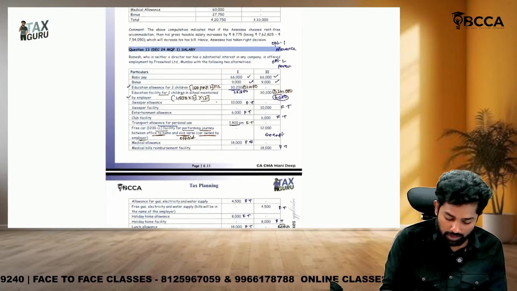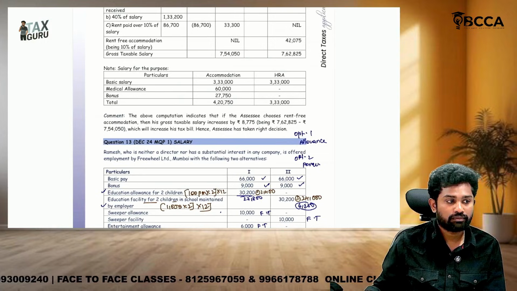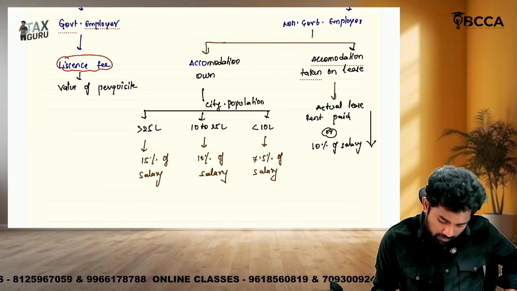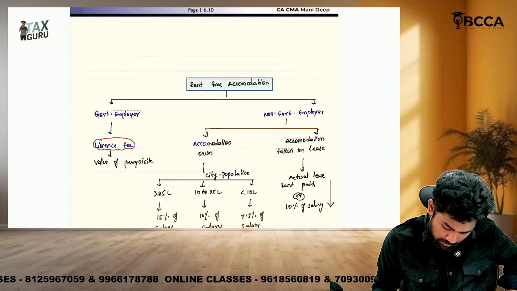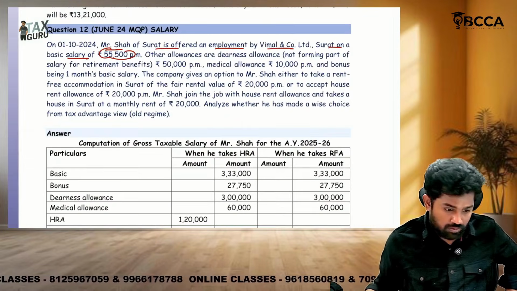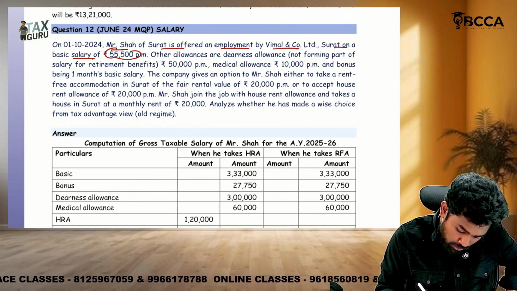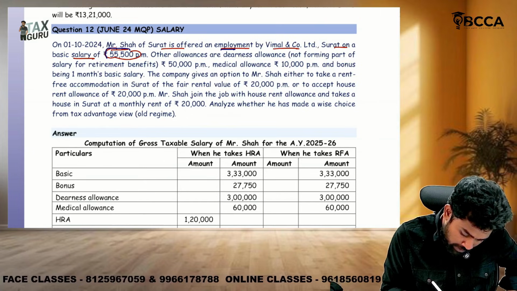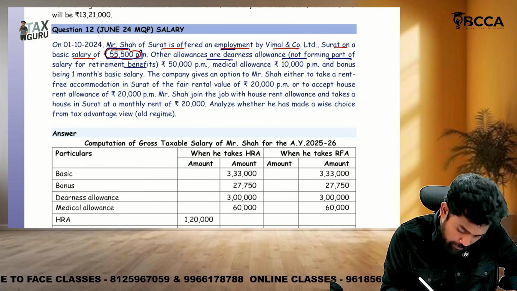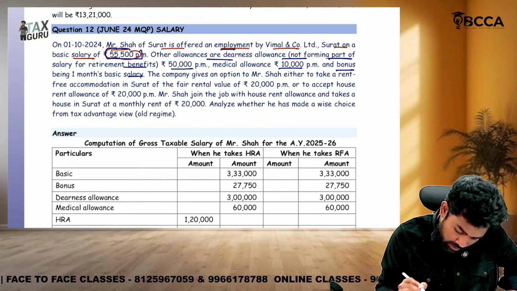Okay, this is the question about salaries, sir. Sir, this question, what is happening, sir? Shah is offered a job in Surat. Basic salary 55,000, other allowances like DA, not forming part of retirement benefits, 50,000, medical allowance 10,000 fully taxable, bonus being 1 month salary fully taxable.